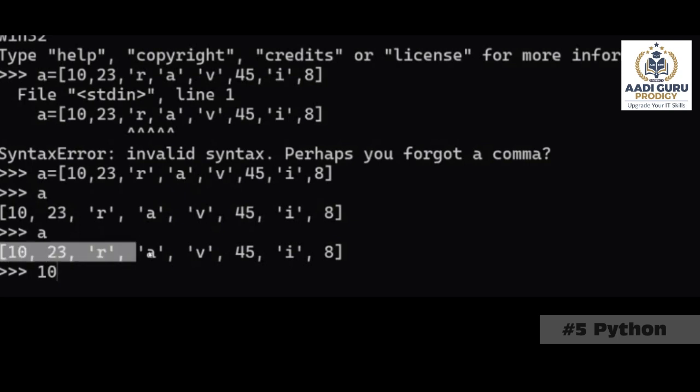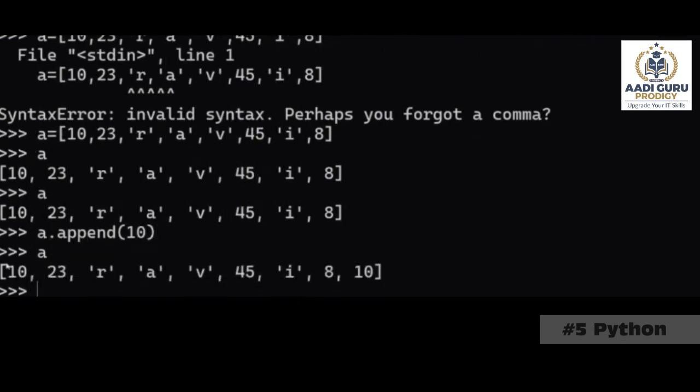We have created one list. Now if I want to add one item 10 to this list, what to do? Append. A dot append, open the bracket, 10, close the bracket. Okay, so this is how we will be adding.